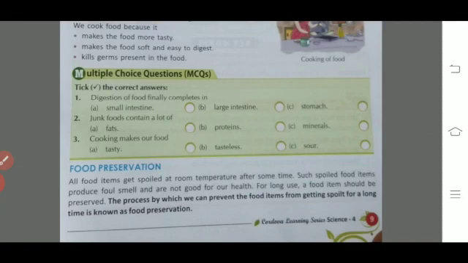Third one, cooking makes our food tasty, tasteless or sour. It makes our food tasty. Now, food preservation. Some processes are there by which we can keep our food from spoiling for a long time. This method is known as food preservation.